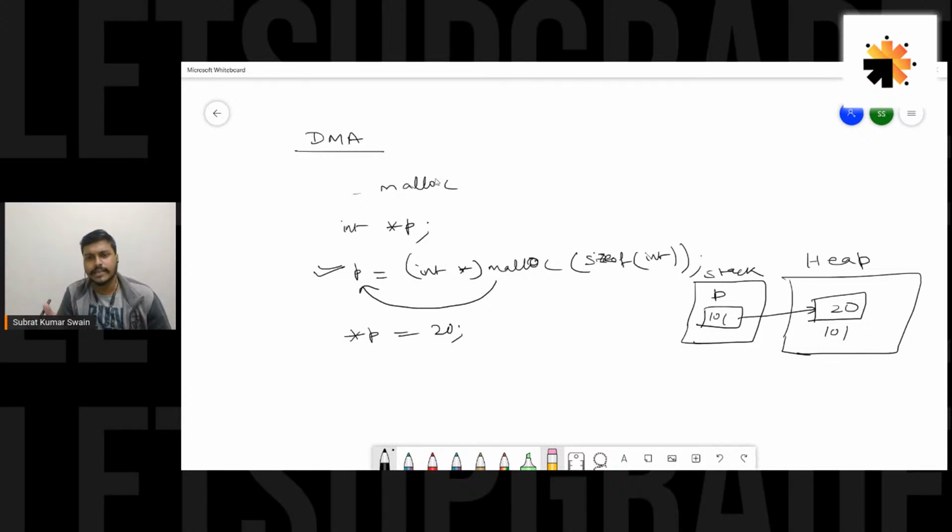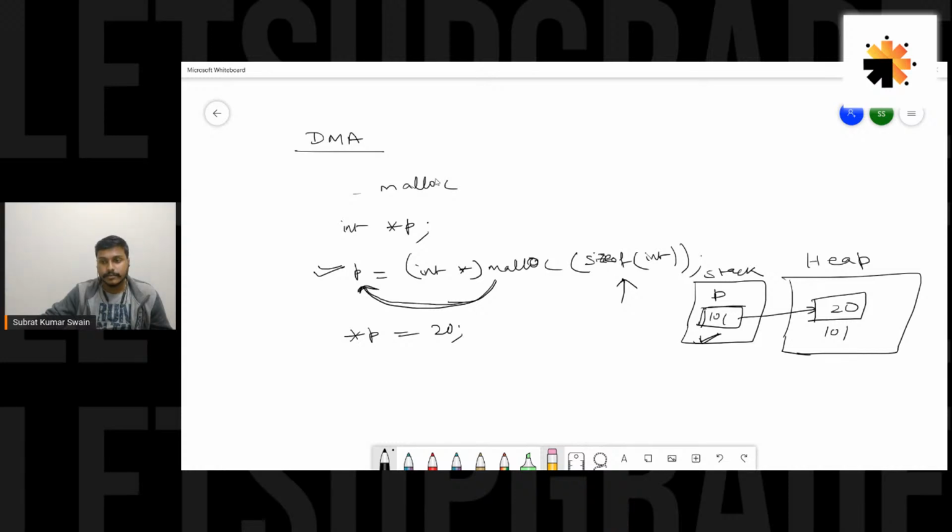So this is basically how we allocate memory dynamically at runtime. When we write malloc, we mention how many bytes of memory we want. Here we have mentioned size of int, which is nothing but 4 bytes. So 4 bytes of memory would be allocated, and the address of that memory would be returned. So malloc allocates the memory and returns its address. This p, being a pointer, will hold that address. We say p is a pointer pointing to that memory location.